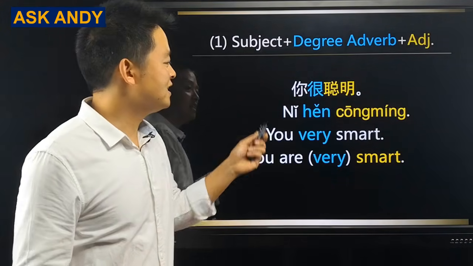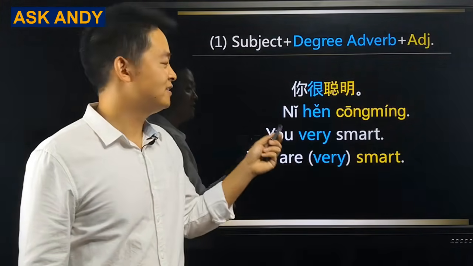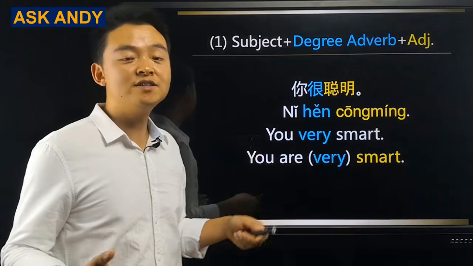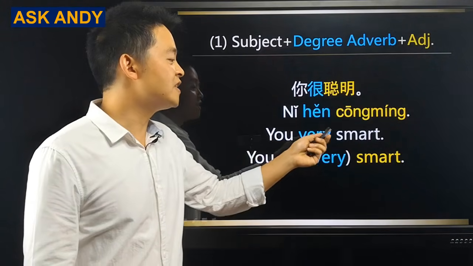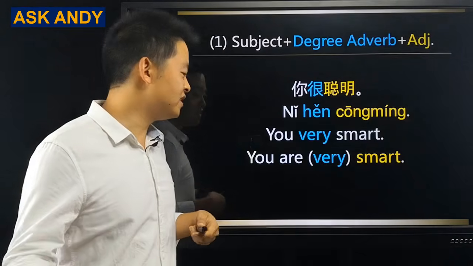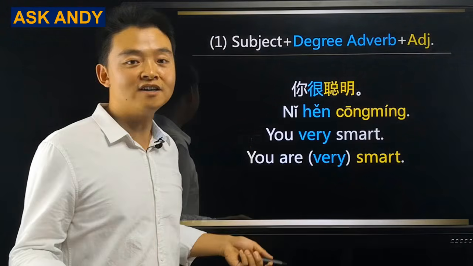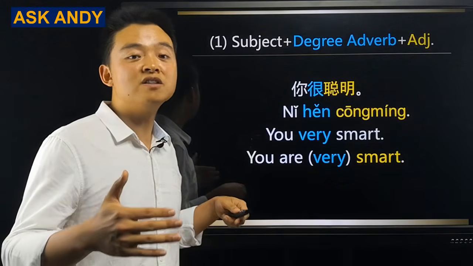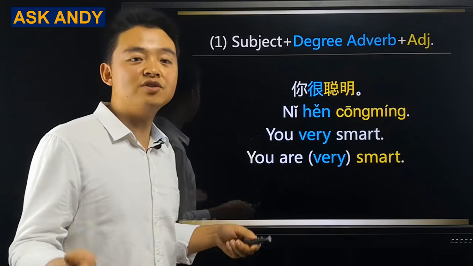For example, 你很聪明. Literally, it is you very smart. Actually, it means you are smart in English. 很 here doesn't mean the real very. What is the real very?